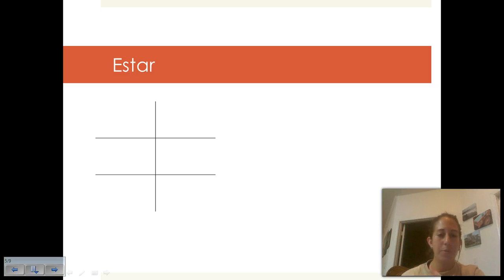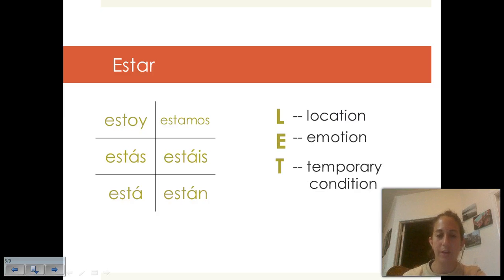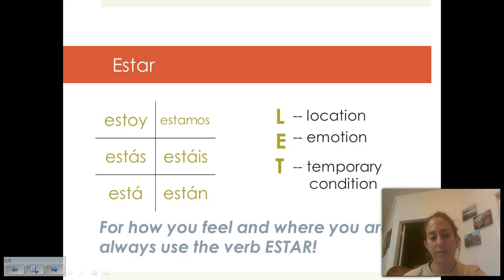Alright, so then we've got our verb estar. And here's our chart. Estoy, estás, está, estamos, estáis, están. Very important that you guys notice those accents we have on those bottom four conjugations: estás, está, estáis, and están. Alright, and this acronym's a little bit easier. It's just LET, 3 letters, L-E-T. Location, emotion, and temporary condition. So let's check out some examples. Oh yes, and then the phrase, how you feel and where you are, you always use the verb estar.